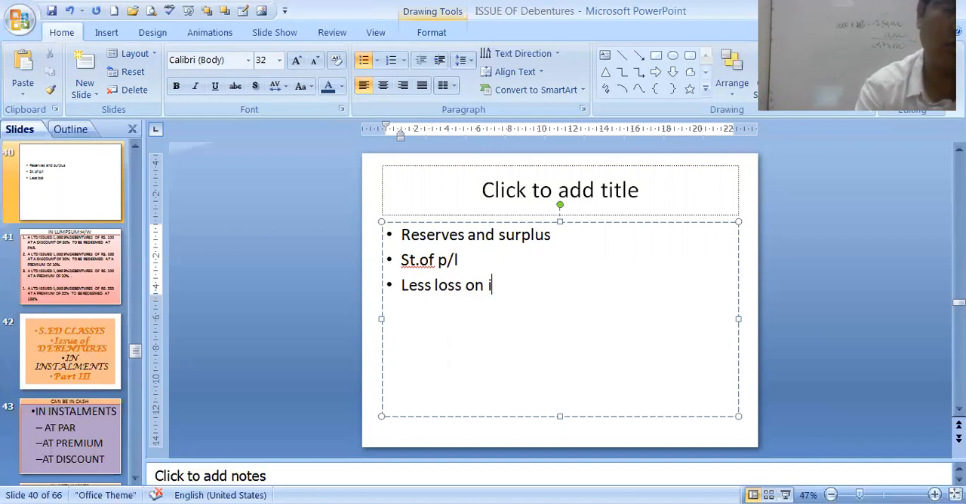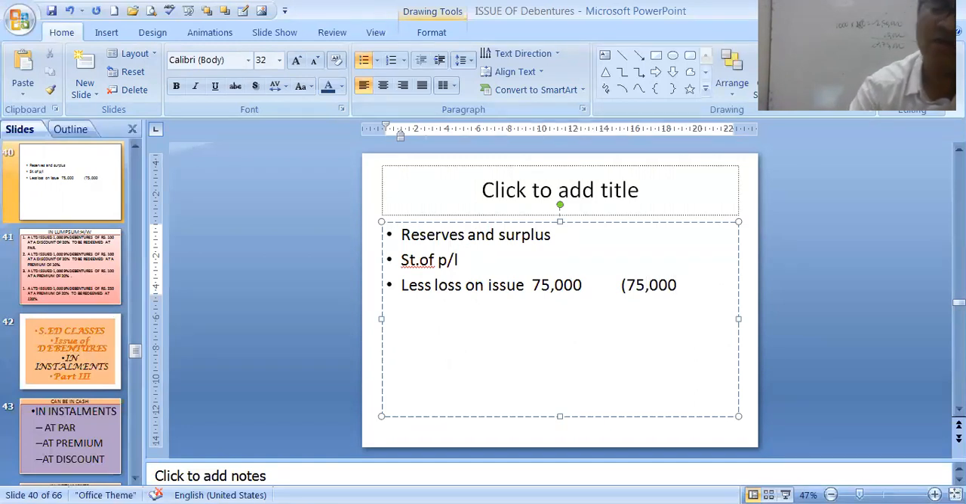Loss on issue. Less loss on issue. How much was the loss on issue? 75,000, because 50,000 was the discount and 25,000 was the redemption loss. So this 50,000, and then at the final column it will be negative 75,000. That means my reserves and surplus will be giving me a negative figure.